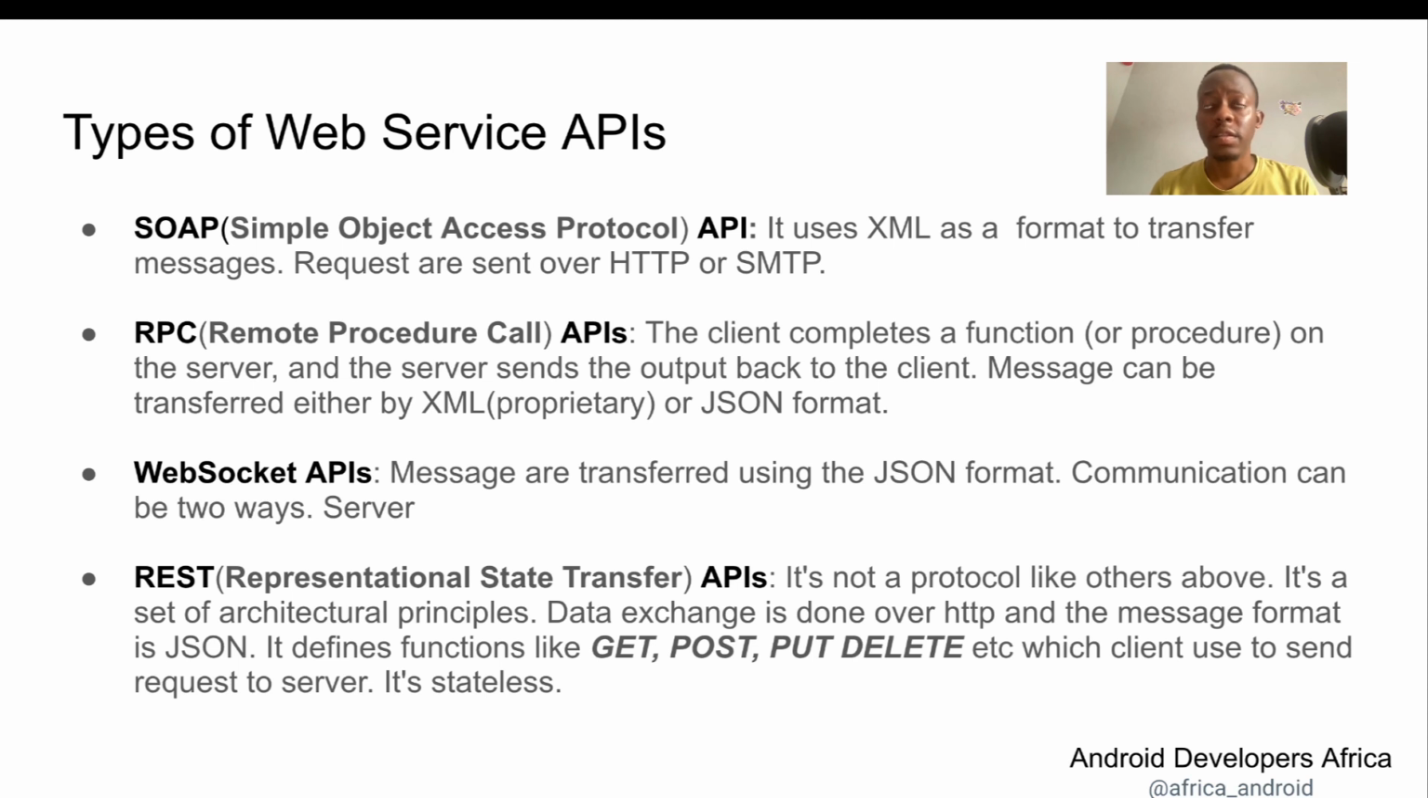So the difference is that REST is not a protocol, as we've seen above. REST is actually a set of architectural principles, and here data is exchanged over HTTP. REST has some defined functions like GET, POST, PUT, DELETE. Basically, these are different functions which are used to send requests to the server.